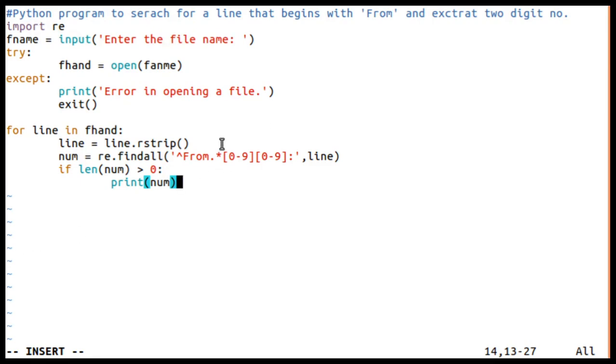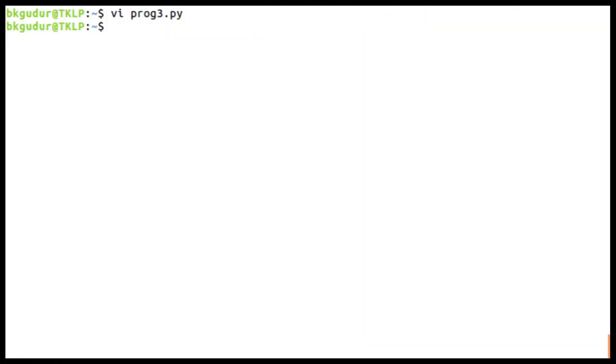So I am searching for a line which starts with from followed by a character, then a 2 digit number, then what is that, colon. So let us see. At the end, let me close the file. It is f and dot close. Let me execute this.